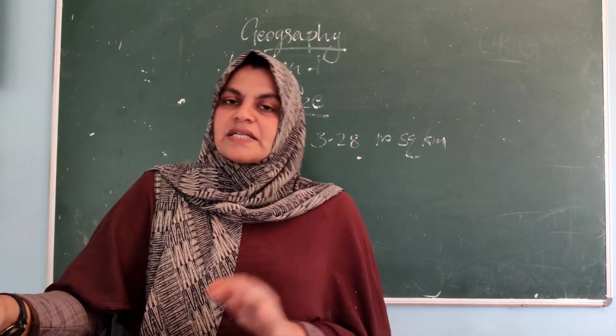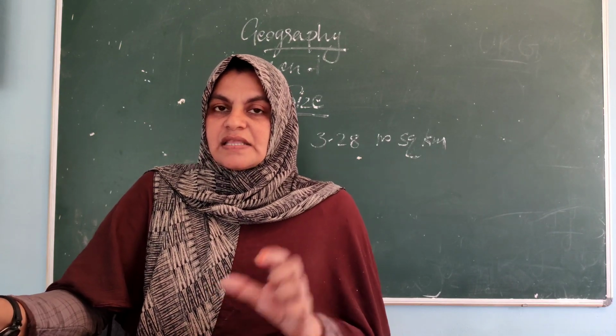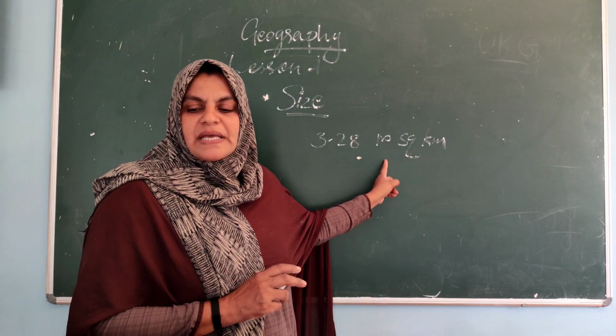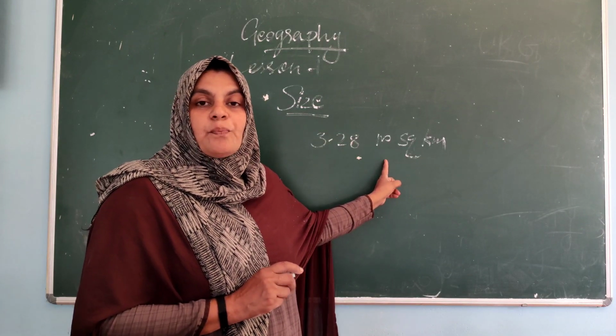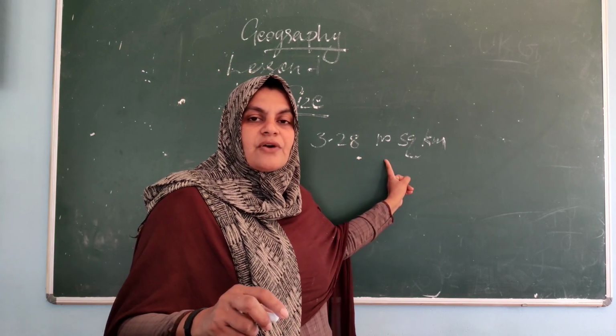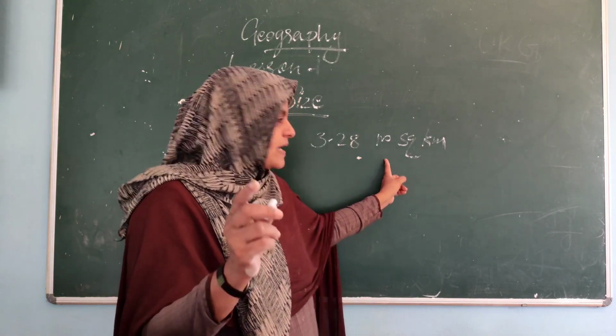And you have to understand one thing. This 3.28 million square kilometers is 2.4% of the total geographical area of the world. Don't make a confusion.